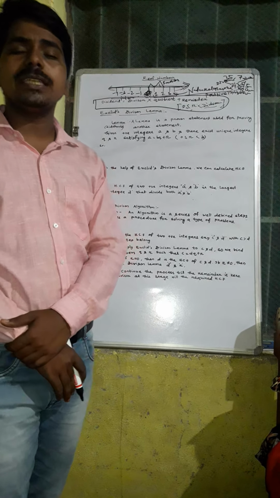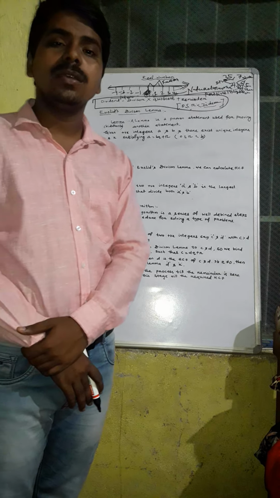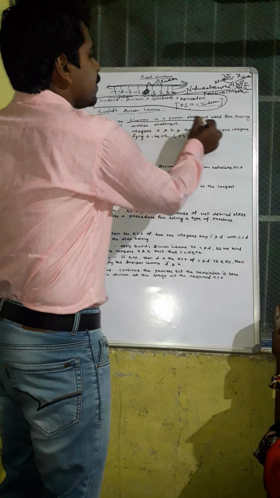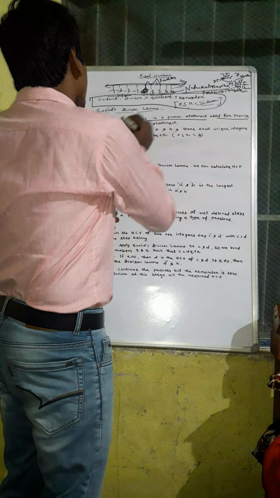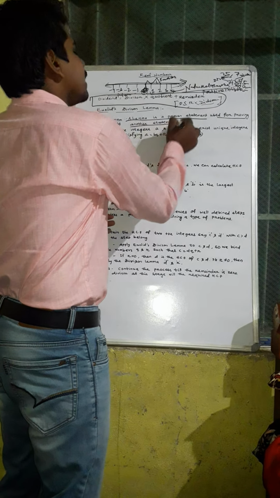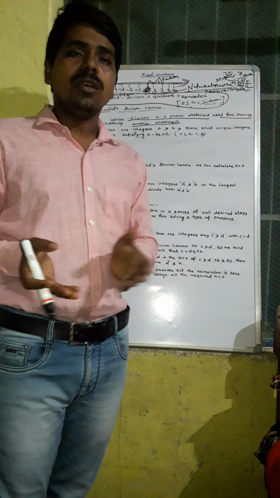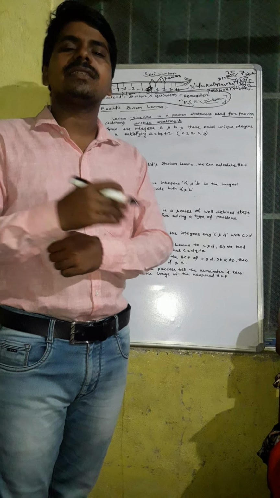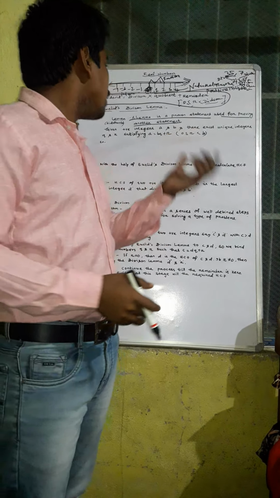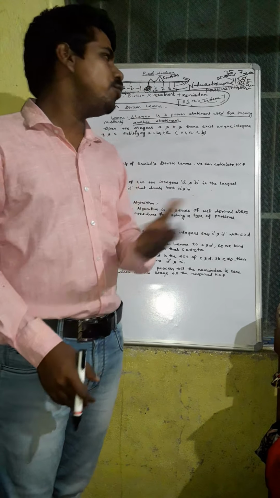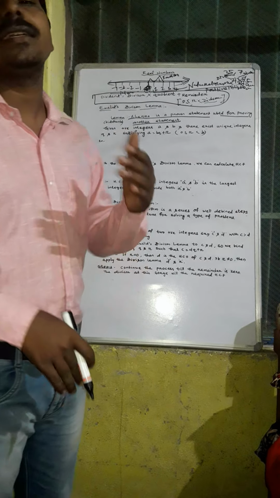Now one question arises: what is a lemma? A lemma is a proven statement used for proving another statement. Lemma is also known in Hindi as Siddhant. You know that a lemma is a proven statement used for proving another statement.